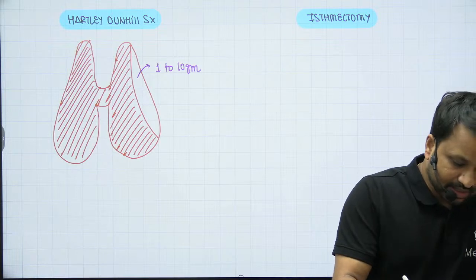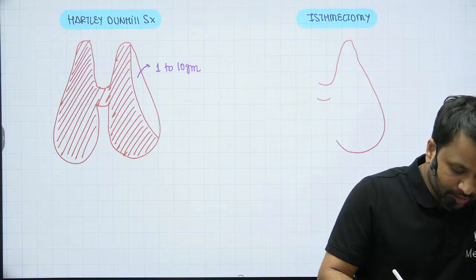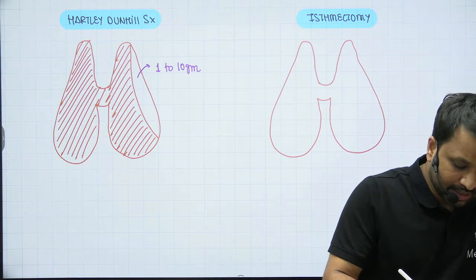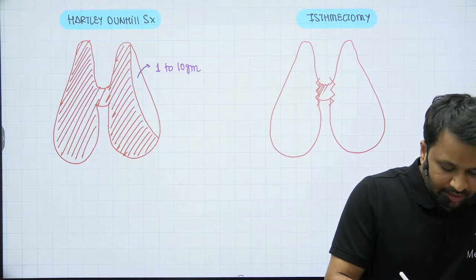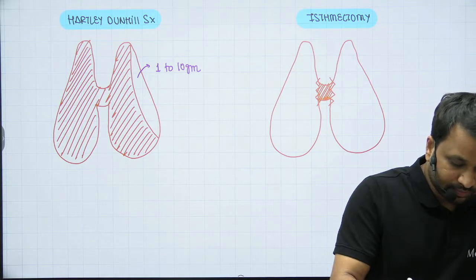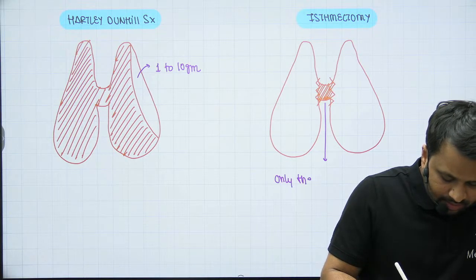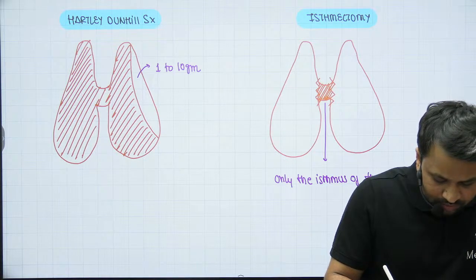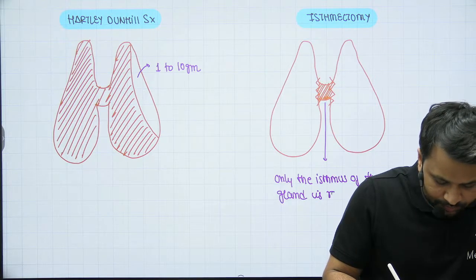Now, as we have discussed earlier also, isthmectomy is the surgery of choice to relieve pressure symptoms in a patient who is having inoperable thyroid swellings, let it be a malignancy or an inflammatory thyroid swelling.